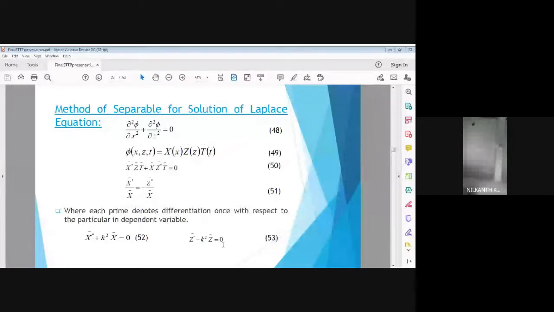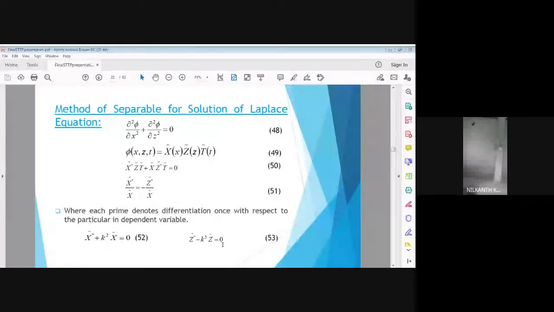It is a function of x, z and t. So in the method of separable, we can take the double differentiation of x, x double prime, multiplied by z and t kept as they are.